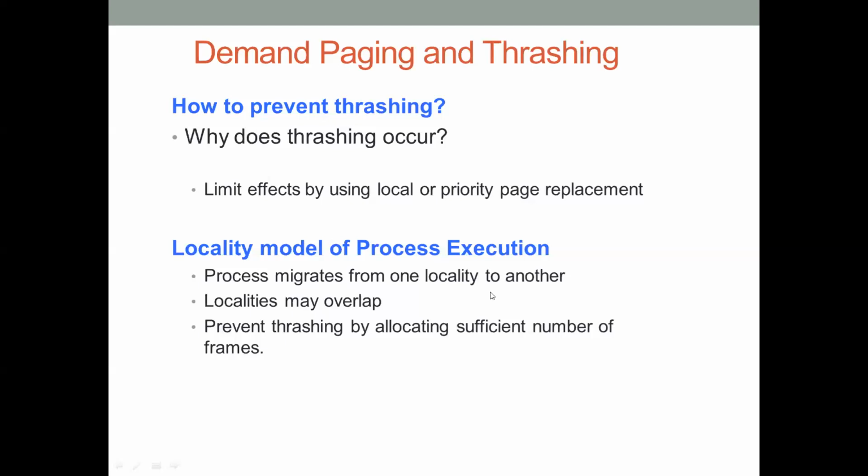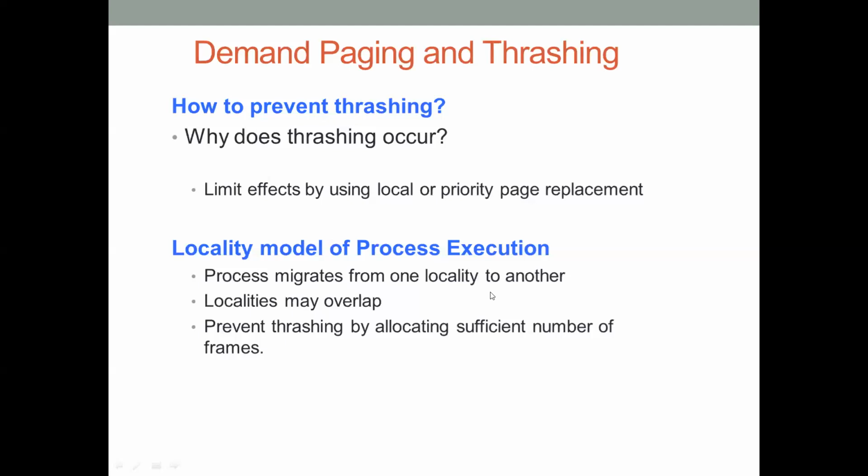Like that, there may be many segments in the program. Whenever a process executes a particular segment, it may execute a segment containing an array and a segment containing local variable declaration. So every part of the program is said to be one locality. For that part, a set of instructions will be executed together.